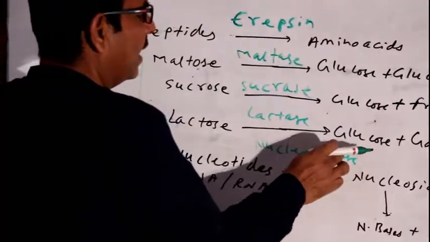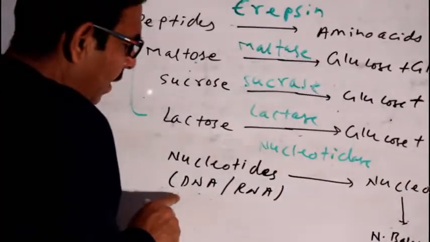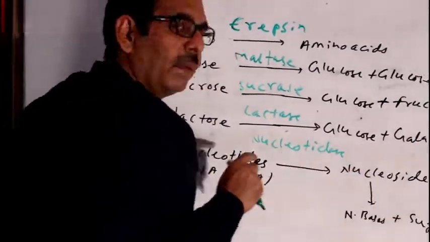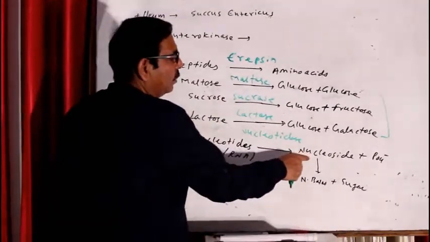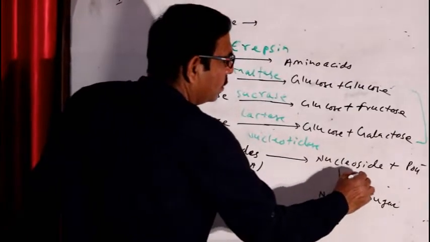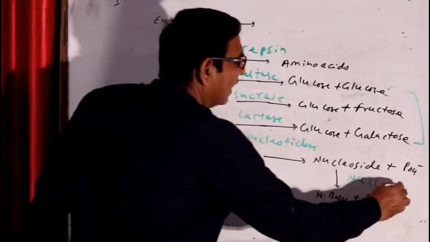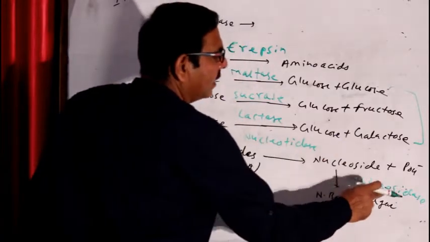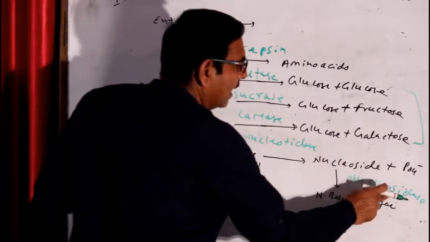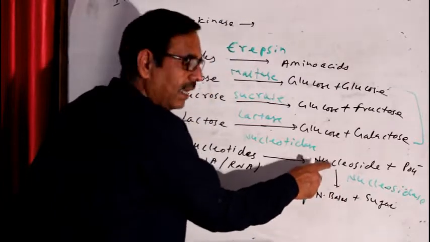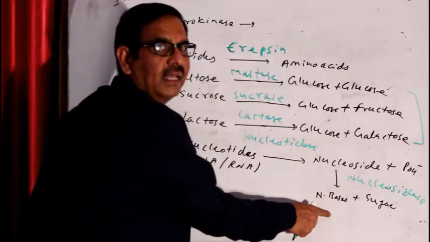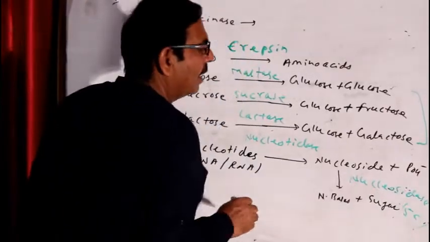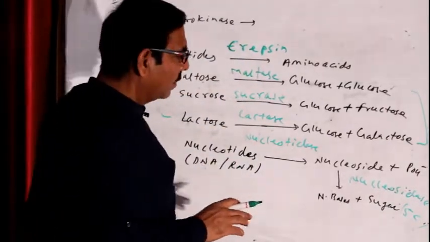Nucleotidase. This nucleotidase enzyme converts nucleic acid into nucleoside and phosphate, right? And this nucleoside, another enzyme is called nucleosidase. There is a difference in pronunciation, nucleotidase and nucleosidase. So nucleosidase acts on nucleosides and converts them into nitrogen bases and pentose sugar, 5-carbon sugar, because nucleic acids are made up of pentose sugar, right?